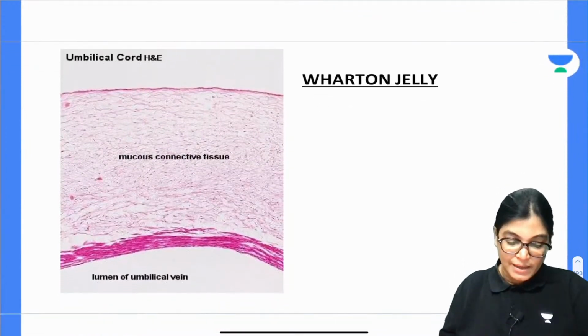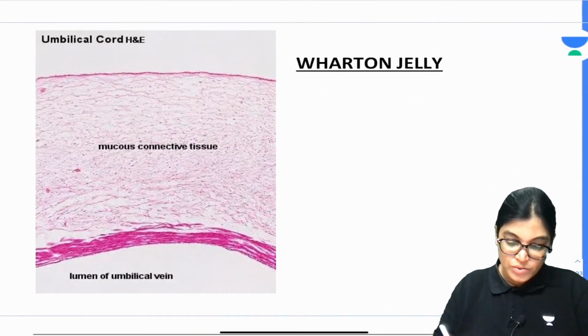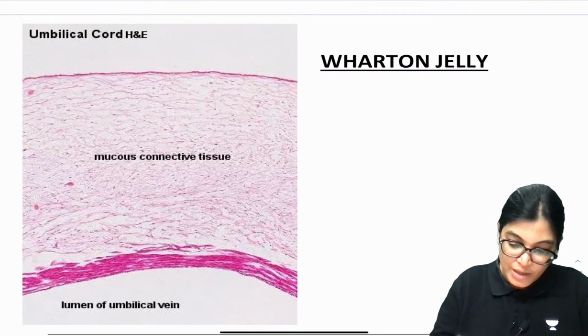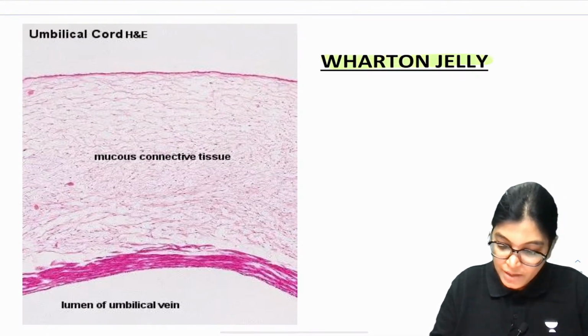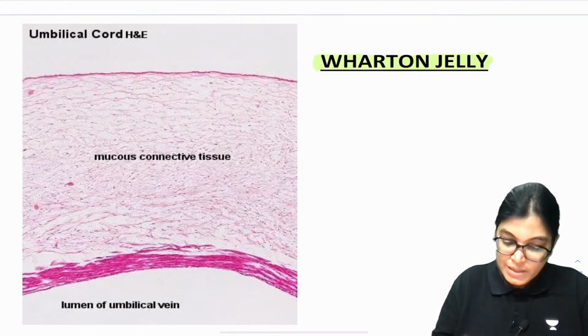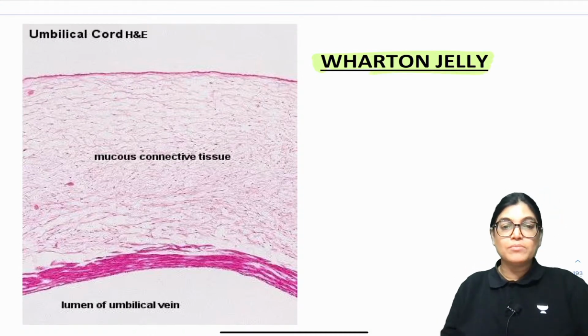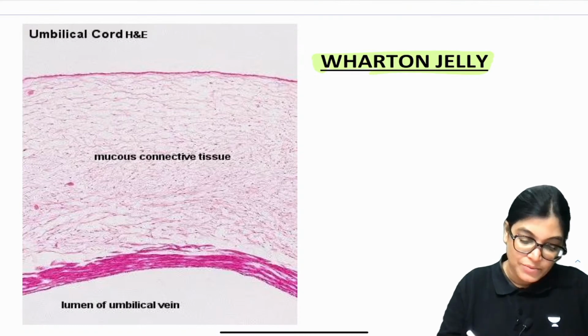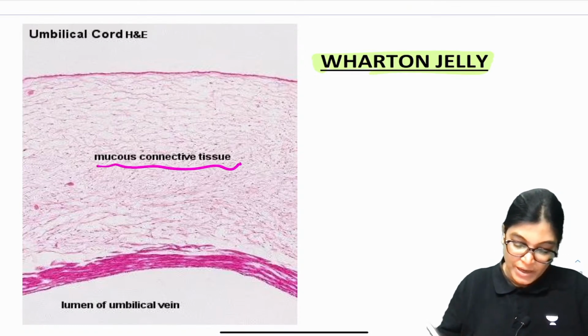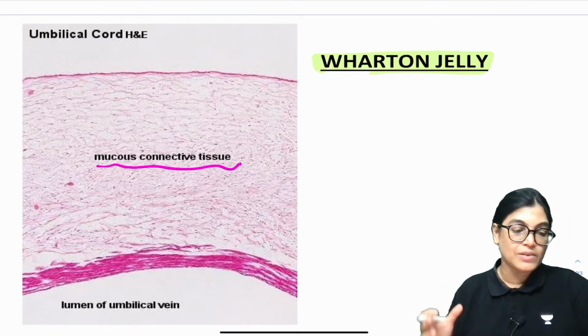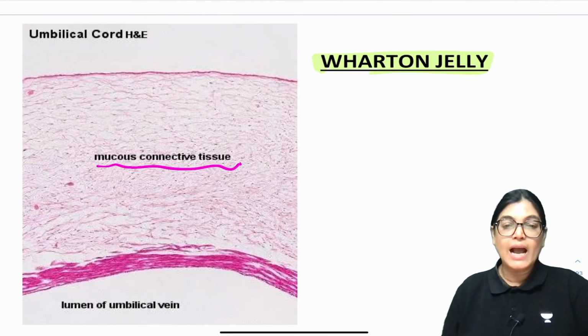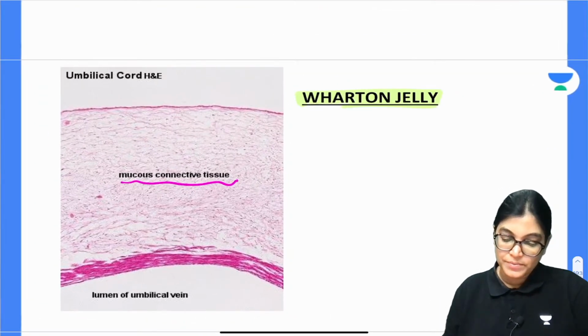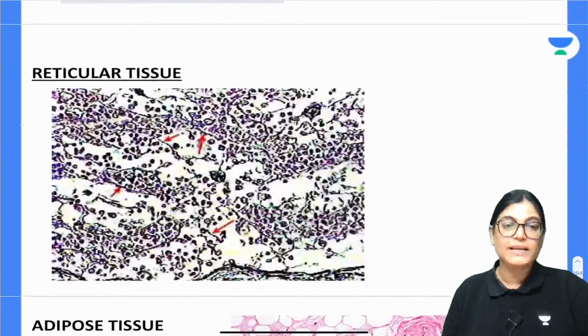The slide is showing you elastic fibers, which provide more elasticity. Now, the umbilical cord. You can see here the umbilical cord, that is Wharton's jelly. The umbilical cord has Wharton's jelly. Mucous connective tissue resides inside, along with the umbilical artery and vein, and it is called Wharton's jelly. Very mucoid connective tissue resides here.